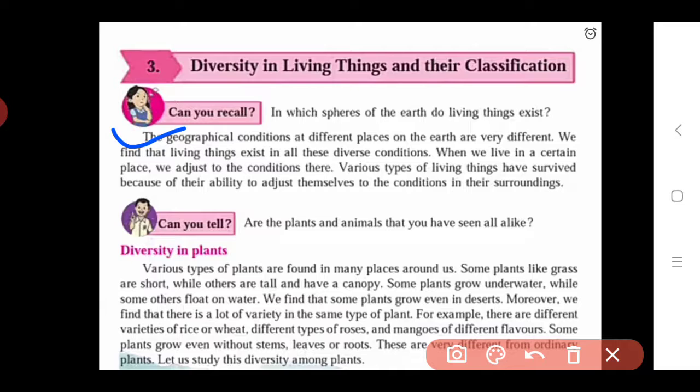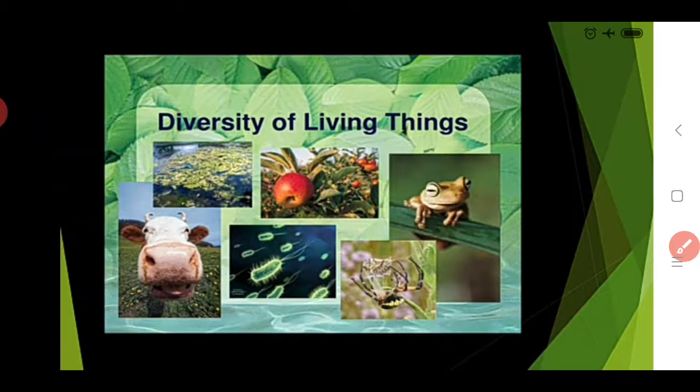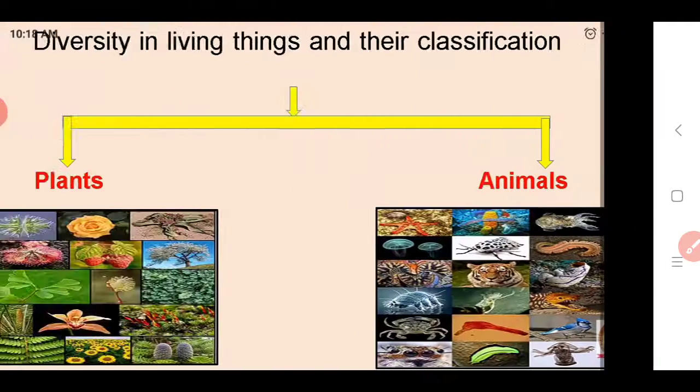Okay, so here we see that all living things have an ability. Which ability? To adjust themselves to the conditions in their surroundings. So here we complete this paragraph. Okay, so how these geographical conditions are different, and due to this how there is diversity of living things, we see. Diversity of living things means we see variation in animals. There are various types of animals, and various types of plants also present on the earth.